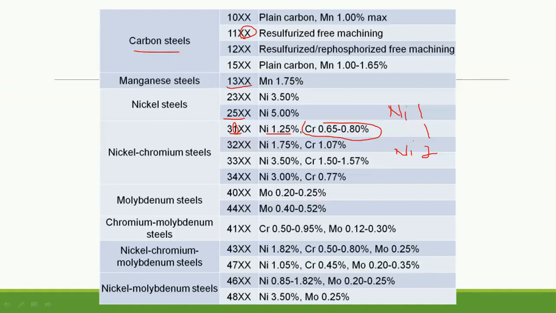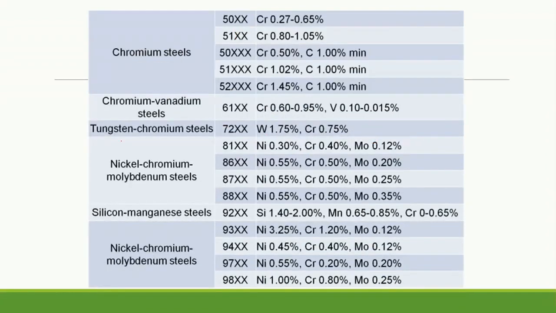Molybdenum steel 4, 0. So 0 means it is having very less amount of molybdenum, around 0.2%. 4, 4 means it is having molybdenum around 0.4%. Okay. Then 4, 1 chromium molybdenum steel. Then 4, 3 nickel chromium molybdenum steel. 4, 7 nickel chromium molybdenum steel. 4, 6 nickel molybdenum steels. 4, 6, 4, 8 is used for them. Okay, where nickel and molybdenum is present.